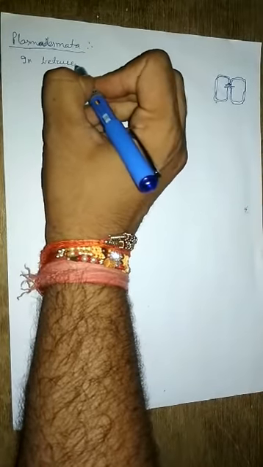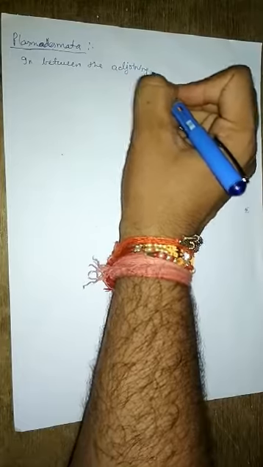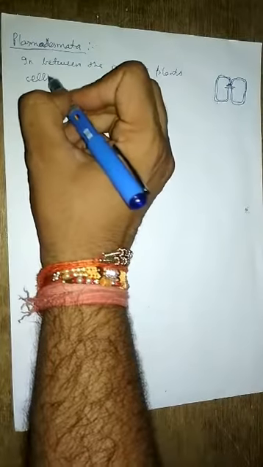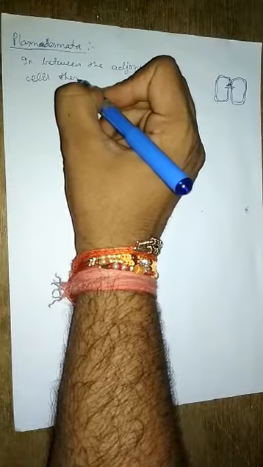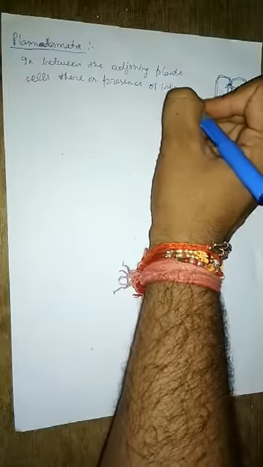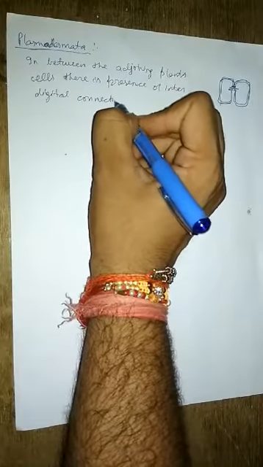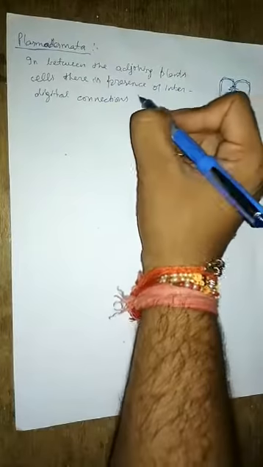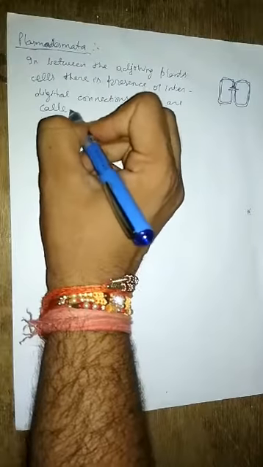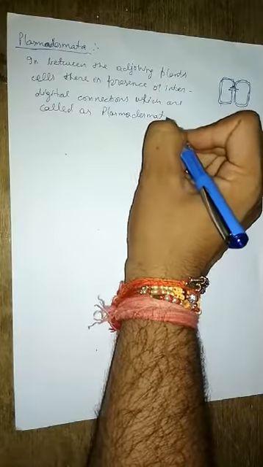In between the adjoining plant cells, there is presence of interdigital connections, which are called as plasmodesmata.